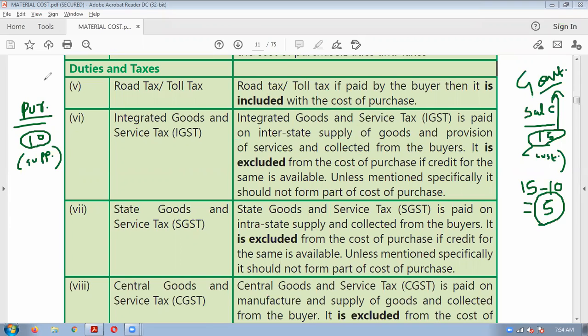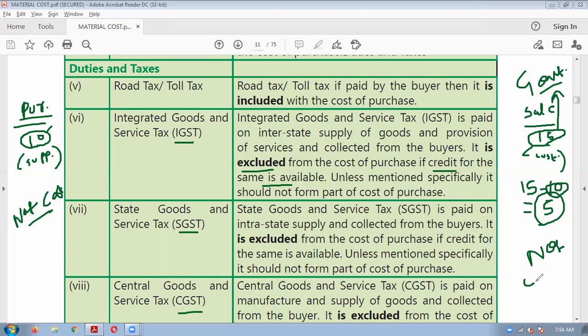Okay, so this GST which you paid to the supplier is not your cost. Obviously, no, because here you are already getting the benefit. So this is not your cost. So any GST will be excluded if the credit is available. Normally it is assumed that credit will be available only. So GST we will have to exclude from the invoice price, because it is not a cost.